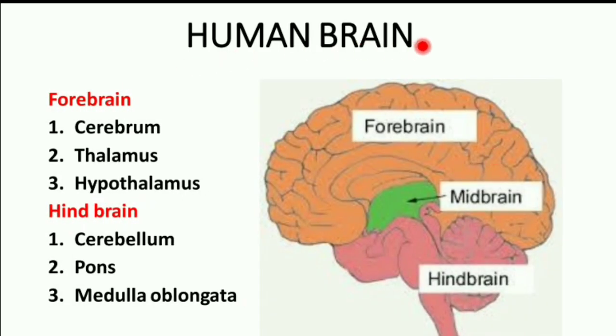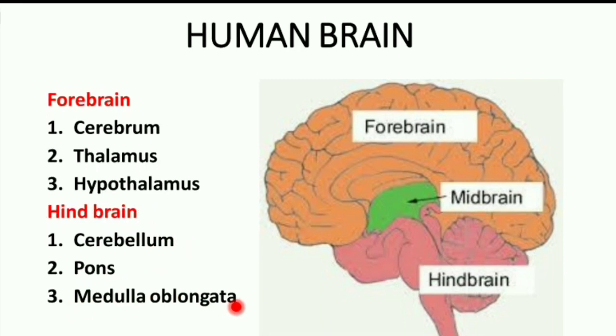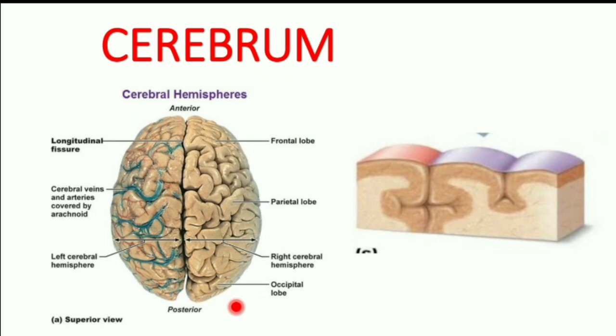Coming to the human brain. Human brain mainly consists of three parts: forebrain, midbrain and hindbrain. Forebrain consists of cerebrum, thalamus and hypothalamus. Hindbrain consists of cerebellum, pons and medulla oblongata. First we'll see the first part of the forebrain, that is cerebrum. The cerebrum is divided into two hemispheres. It is longitudinally divided into two hemispheres by the median cleft. One is left hemisphere, another one is right hemisphere.